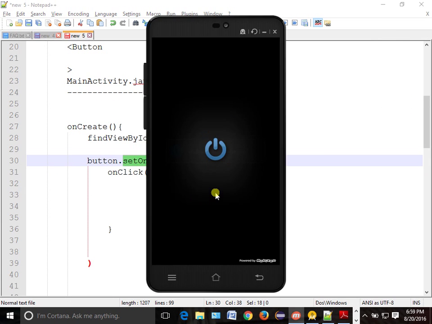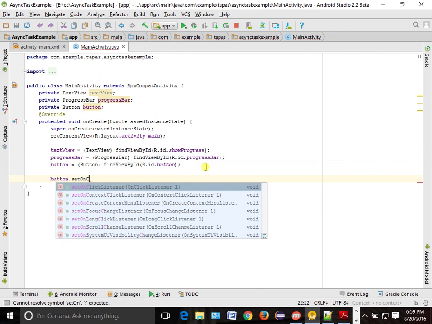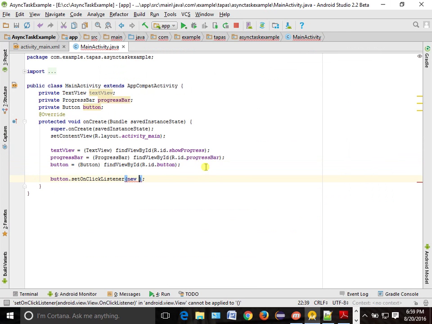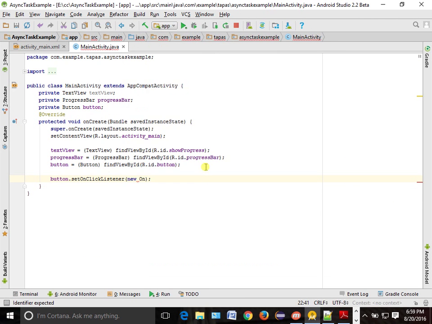We want to do on click listener. So how do we do on click listener? Button dot setOnClickListener, sorry, OnClickListener new OnClickListener. Automatically this will come. Okay, and where the callback will come? It will come to onClick. So onClick is the method where your callback will come.